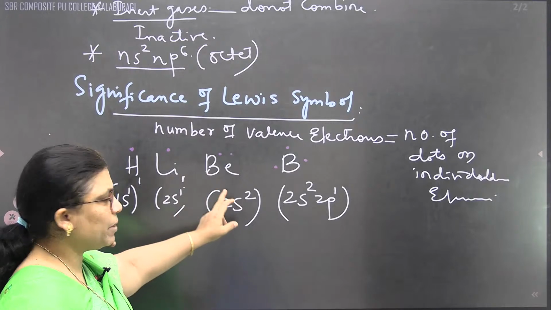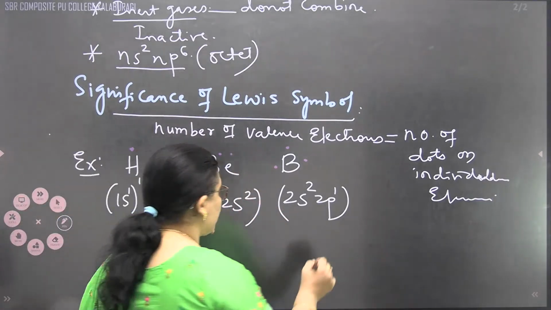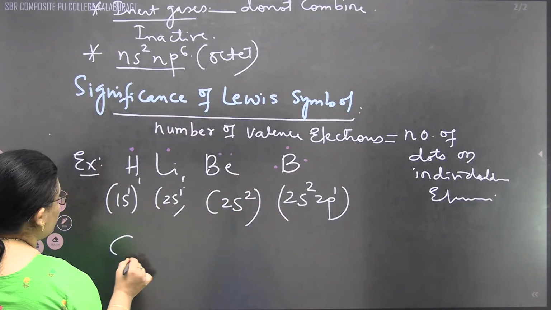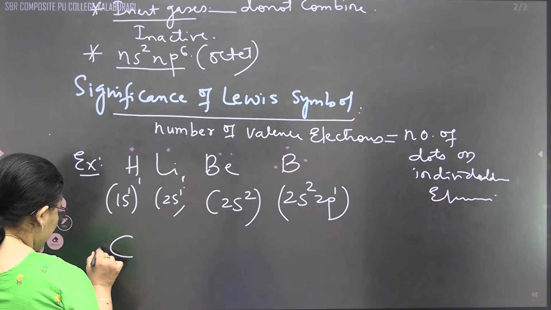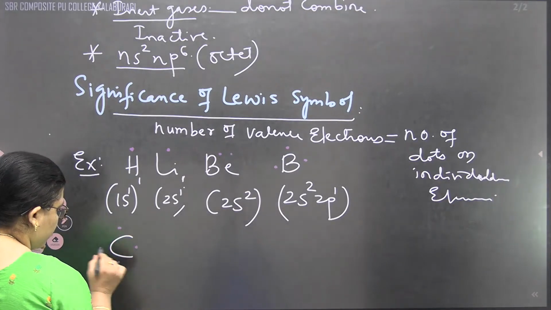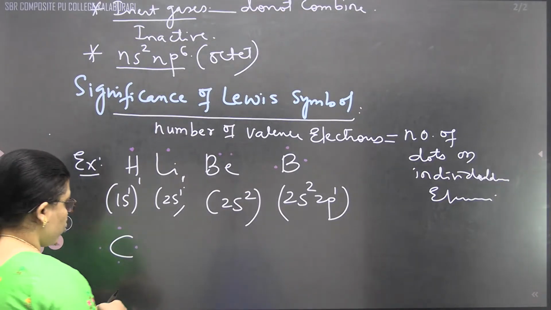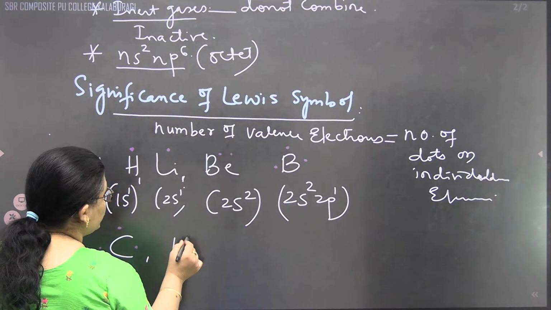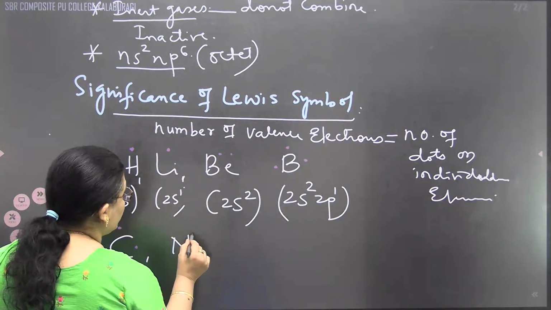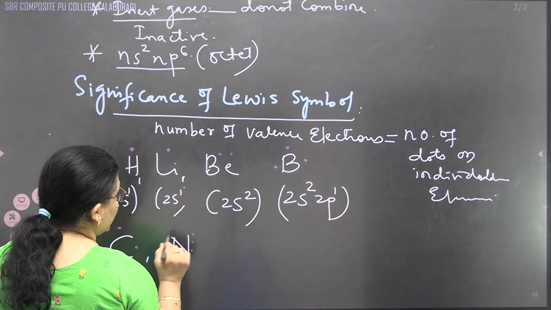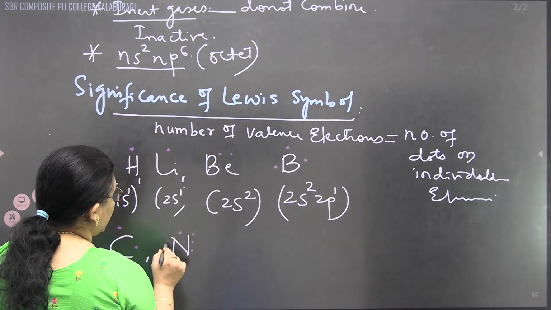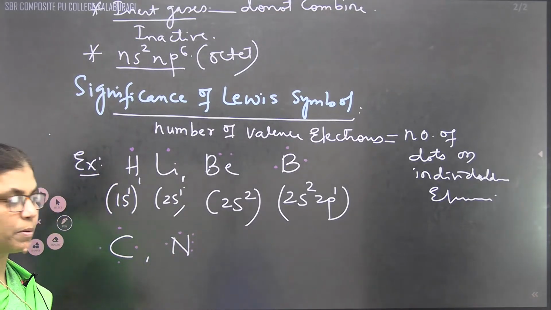Hydrogen, lithium, beryllium, boron. Then we can write carbon. Carbon contains 1s2, 2s2, 2p2. So carbon contains how many valence electrons? 4 electrons. Then we'll take nitrogen. Nitrogen 1s2, 2s2, 2p3. So around the nitrogen, 5 valence electrons must be present.